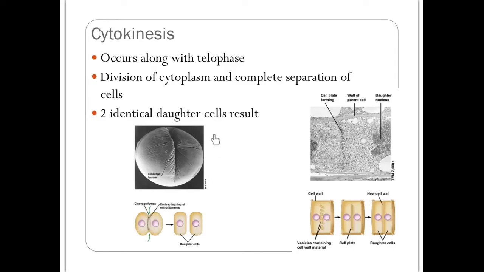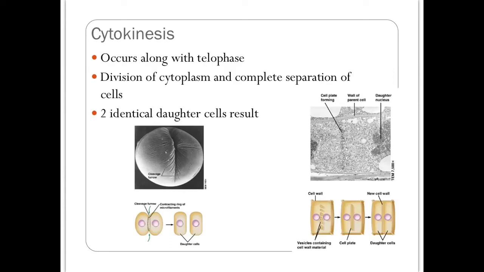In animal cells, I have this cleavage furrow start to form. The cleavage furrow is made of a contractile ring of microfilaments. Microfilaments are a different type of cytoskeleton. It's kind of like a drawstring that starts closing in to pinch the cell off in the middle until you have a complete separation of the cytoplasm and two distinct daughter cells.